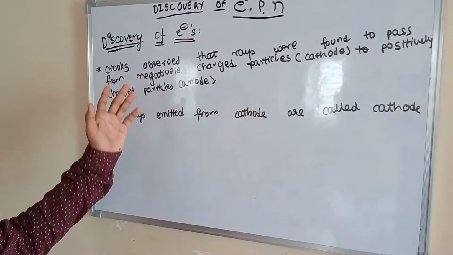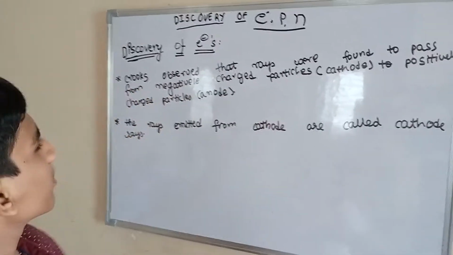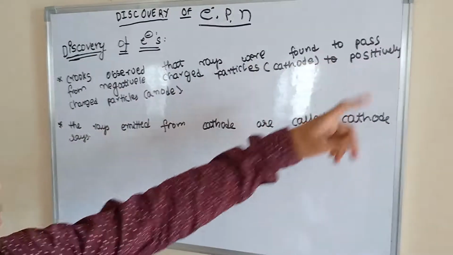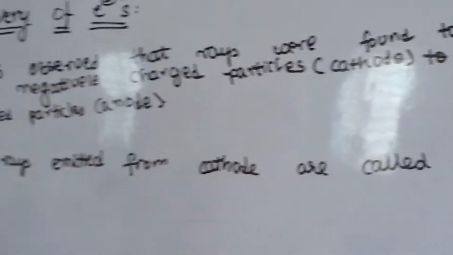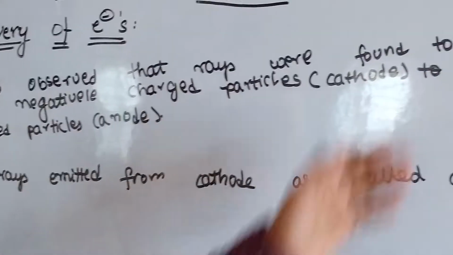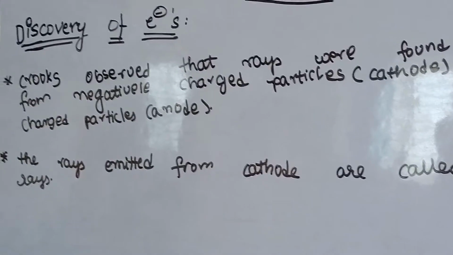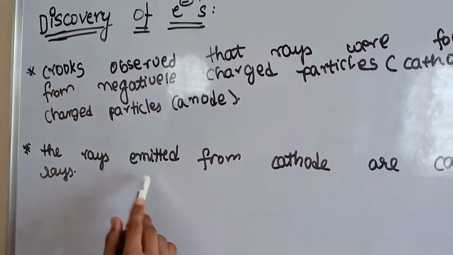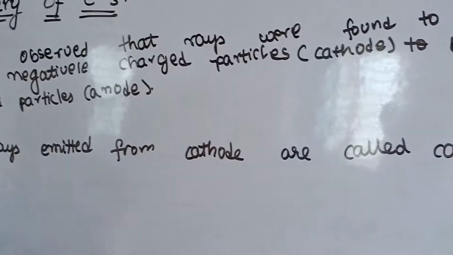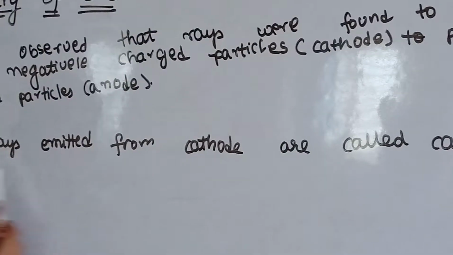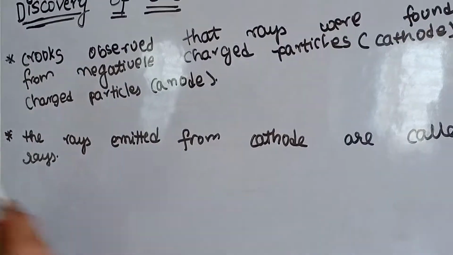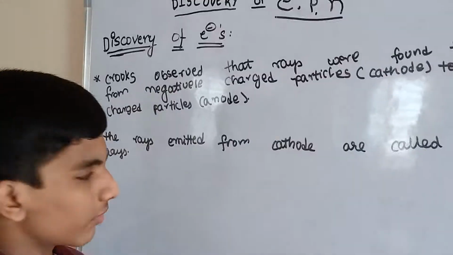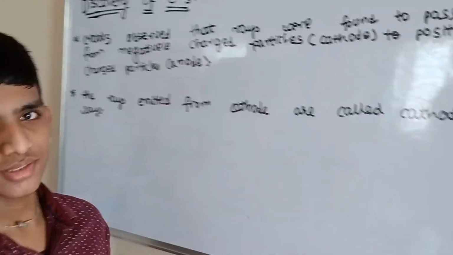Next point. Crookes, don't think it is another one, he is only William Crookes, observed that rays were found to pass from negatively charged particles to positively charged particles. Negatively charged means cathode, which is this side, and anode this side. We observe that the rays were going from cathode to anode. The rays emitted from cathode are called cathode rays.